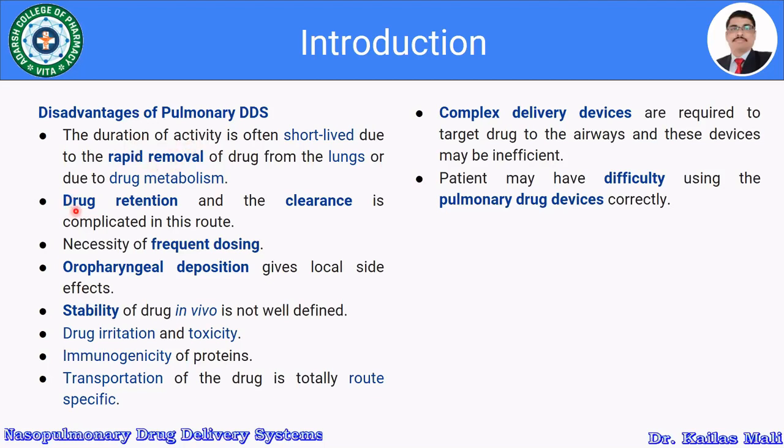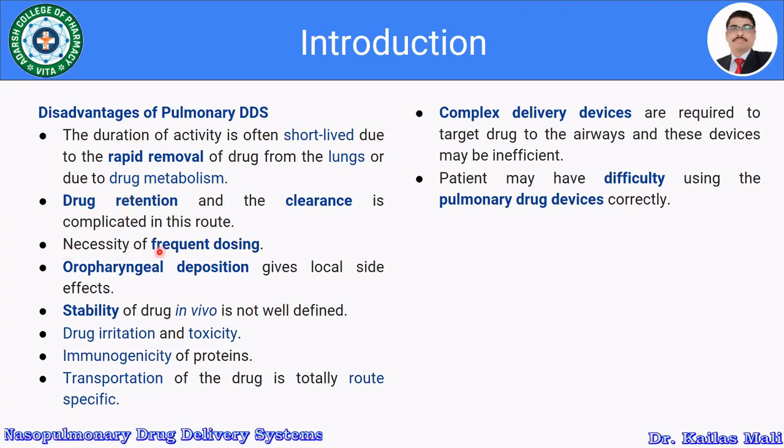Then drug retention and clearance is complicated in the pulmonary route. It is more specific to the retention of the formulation in the pulmonary tract. How much time the formulation is going to be retained in the pulmonary route is very important.